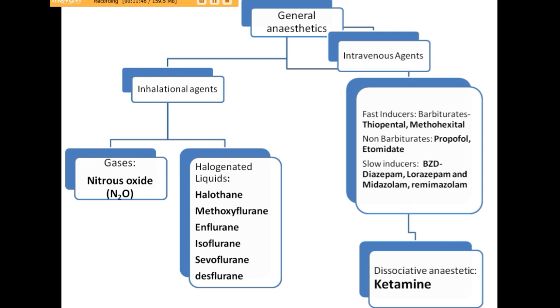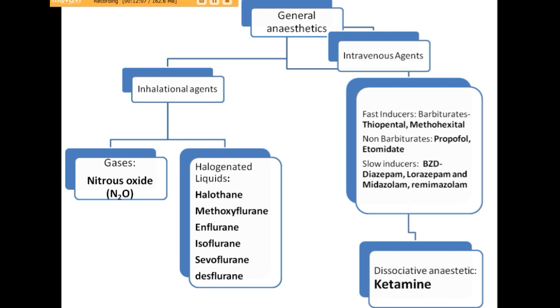In intravenous agents, we have fast inducers, which induce very fast, so they are used for induction. These are barbiturates, thiopentone and methohexital. Thiopental or thiopentone sodium we can call it, and there are certain non-barbiturates like propofol and etomidate. So these are fast inducers.